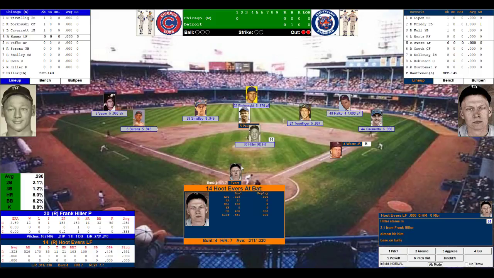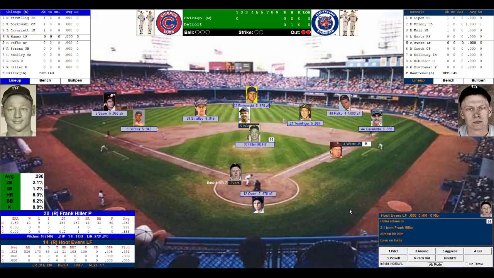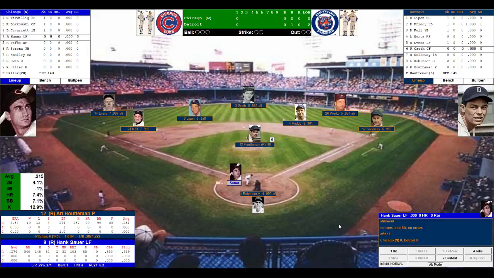And here comes Hoot Evers. .323, 21 home runs, 103 runs driven in, .330 off right-handed pitching. 2 outs, 2 on. Hiller toes the rubber, looks in at Owen. Here's the pitch to Evers. And he strikes him out, outside, retired. Detroit strands 2. We go to the top of the second, scoreless here at Briggs Stadium.